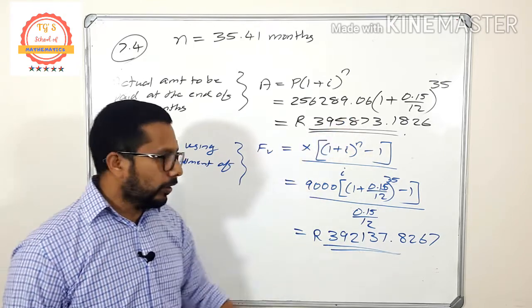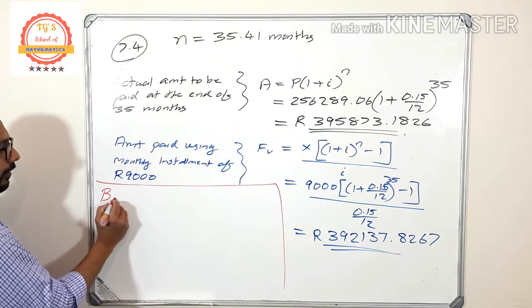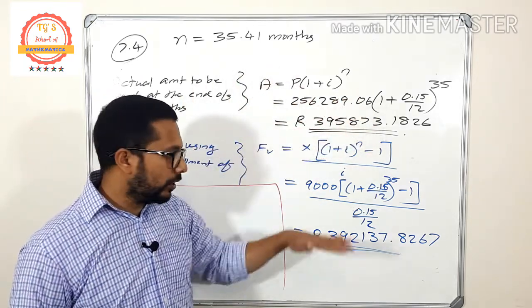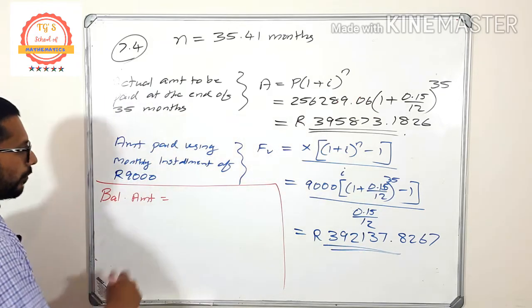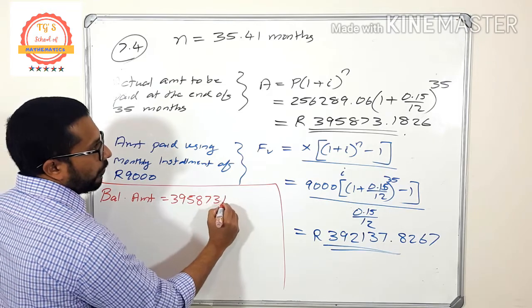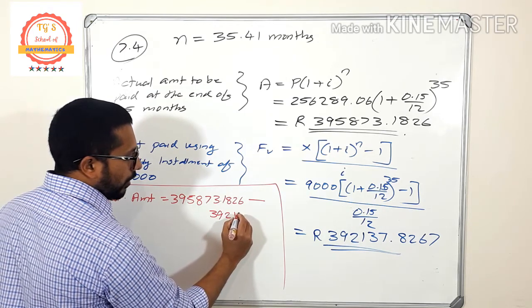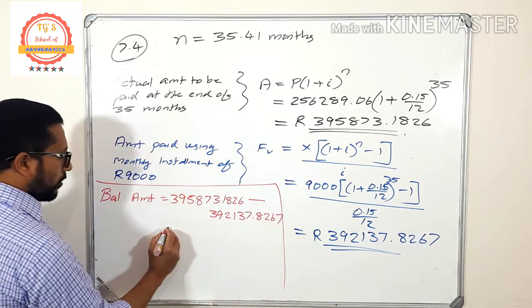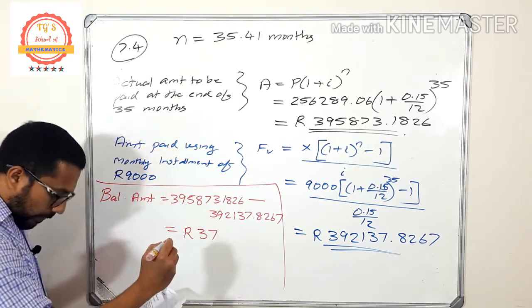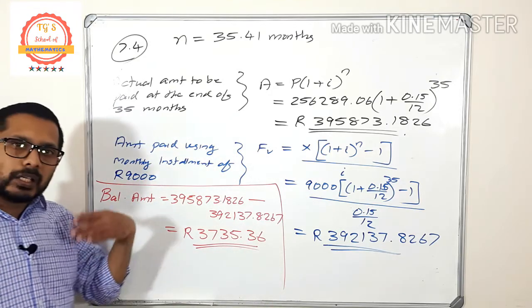The balance amount is what he is supposed to pay minus what he is paying using 9,000: 395,873.1826 minus 392,137.8267. The answer is 3,735.36.